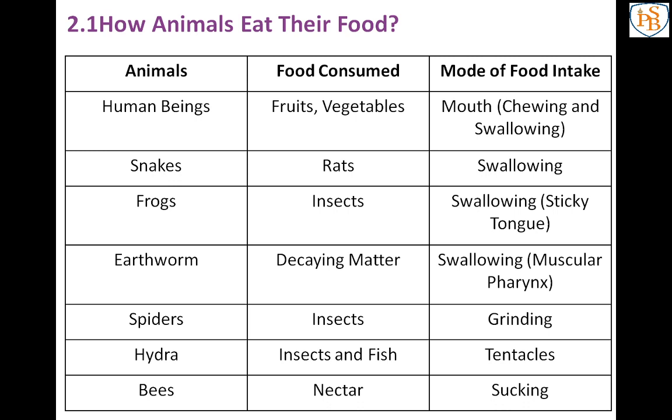And there is another table where you have to write the kind of food, meaning what they are actually eating. I hope you can solve this table with the help of the table I have already given. I will show the answer, but first take your time and complete it. See, the first animal is snail, next ant, then eagle, then hummingbird, lice, then mosquito, butterfly, and housefly. Just write the food they eat and then write the mode of feeding.